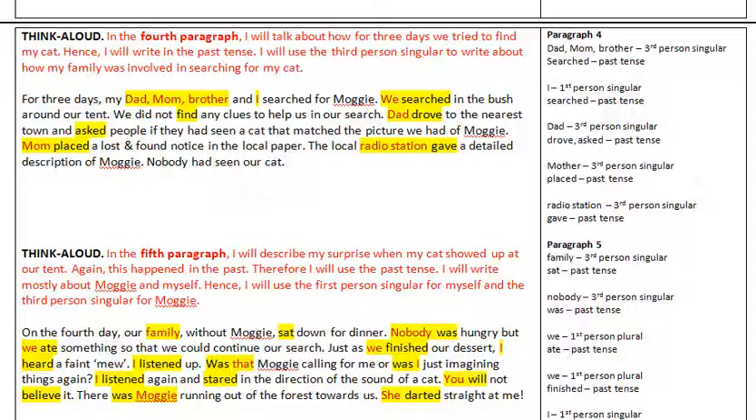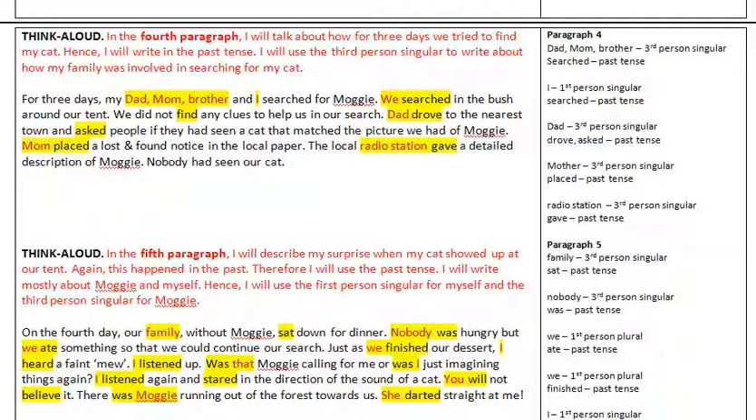For 3 days, my dad, mum, brother, and I searched for Maggie. We searched in the bush around our tent. We did not find any clues to help us in our search. Dad drove to the nearest town and asked people if they had seen a cat that matched the picture we had of Maggie. Mum placed a lost and found notice in the local paper. The local radio station gave a detailed description of Maggie. Nobody had seen our cat.